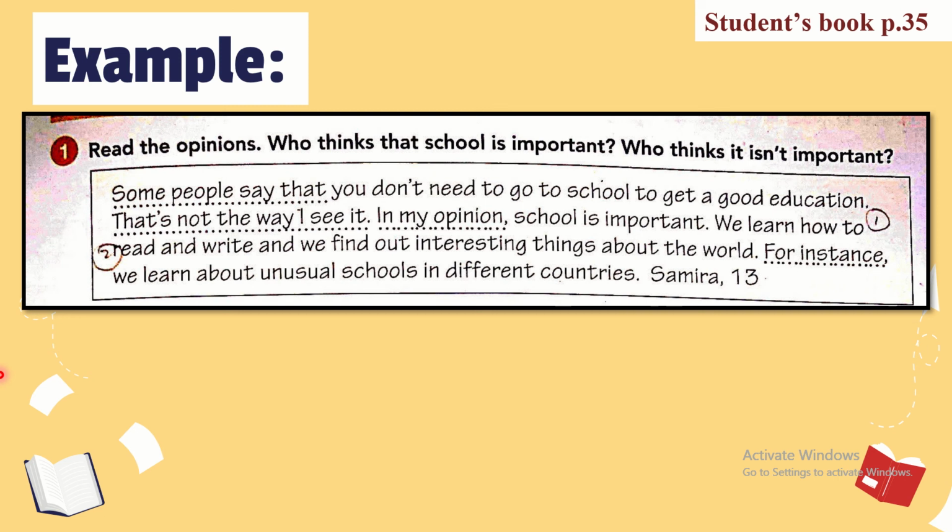Samira, 13. Now, Samira, who is 13 years old, has given her own opinion about whether school is important or not. In her opinion, school is important. Now, let's see how she has constructed her paragraph. The very first line says, "Some people say that you don't need to go to school to get a good education." So she has started her paragraph by introducing the subject line, and then she gives her opinion.